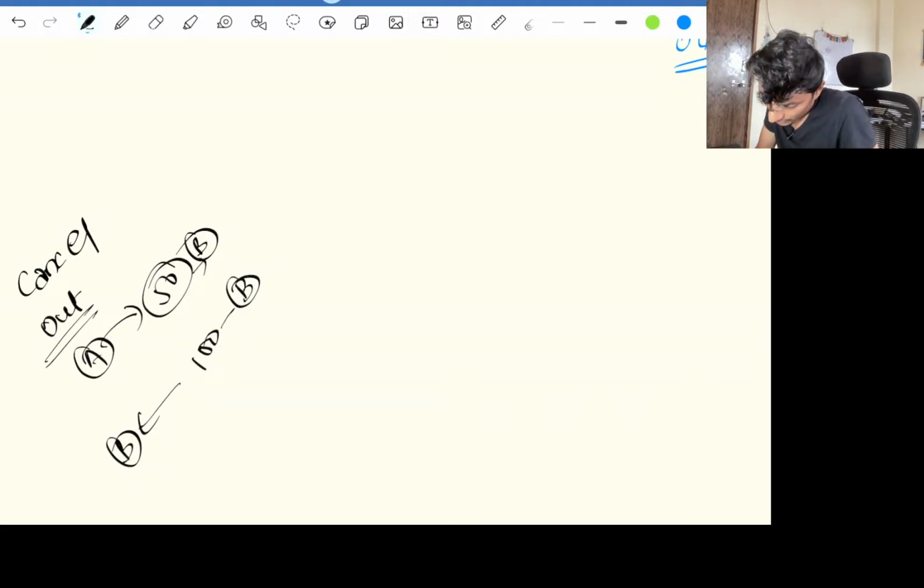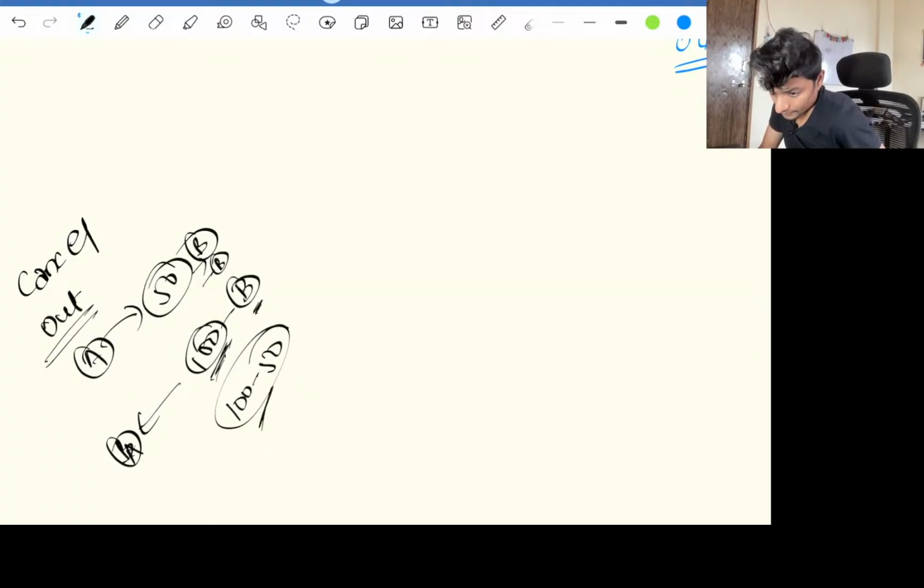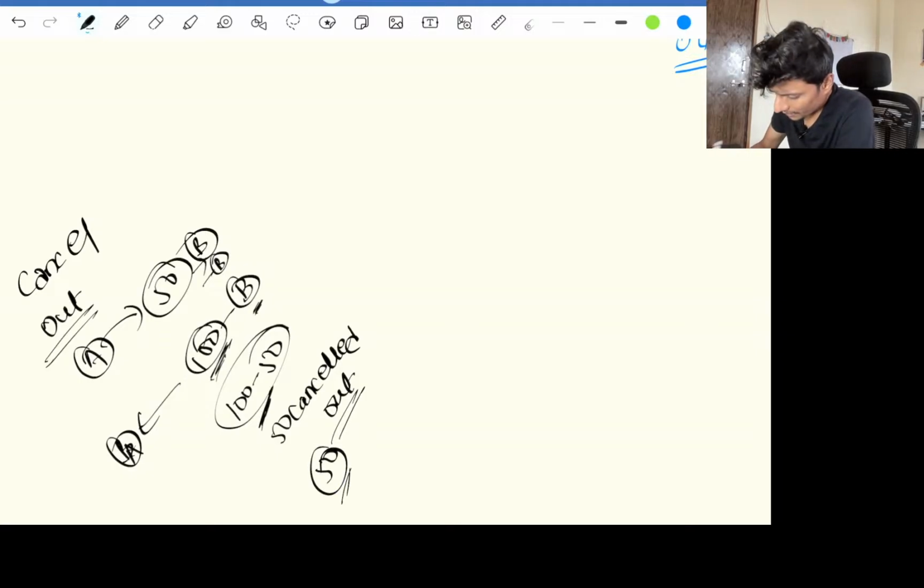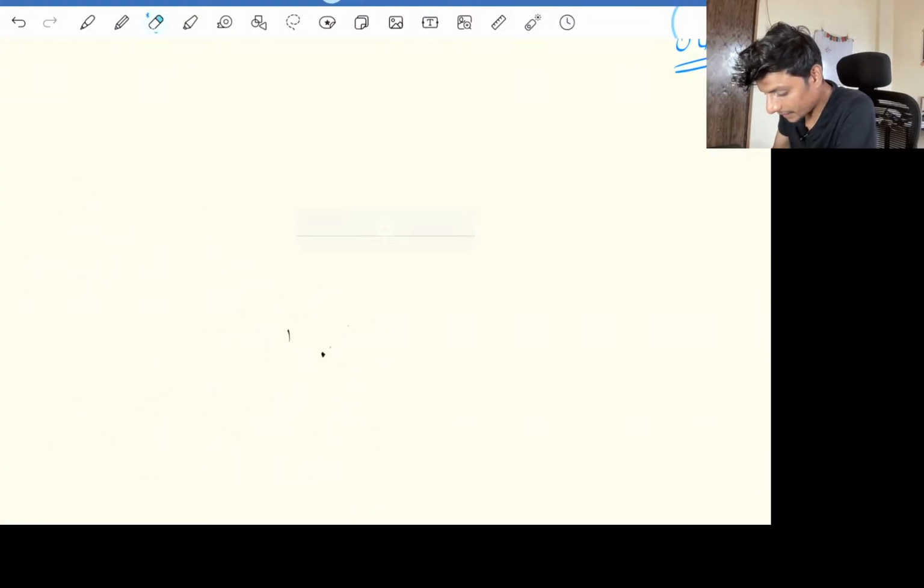So earlier B was in debt of 50 rupees, and now B is giving a party of 100 rupees to A. So B will say that 100 minus 50 is cancelled out, and only 50 is remaining. So this is how the cancelling out technique works. Over here we will be using that cancelling technique.